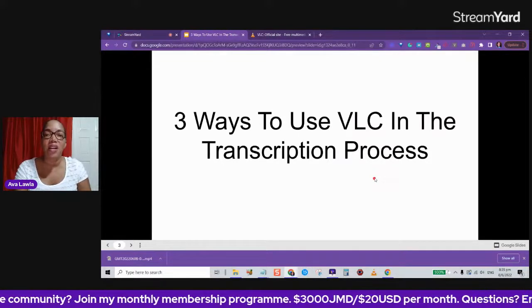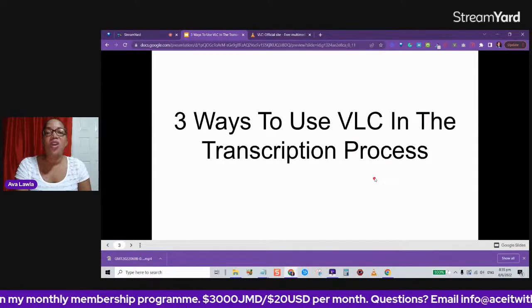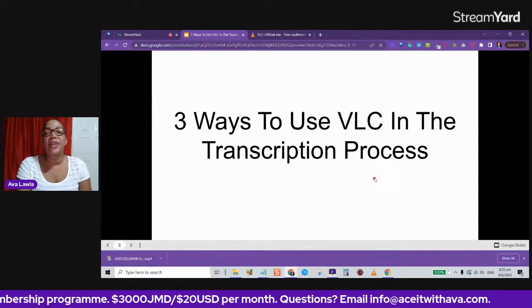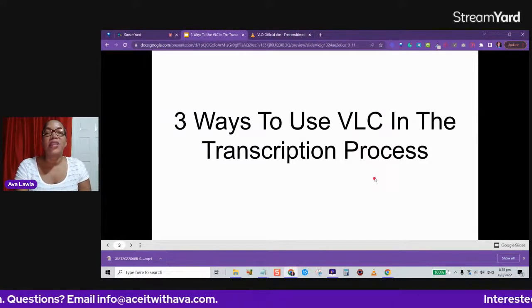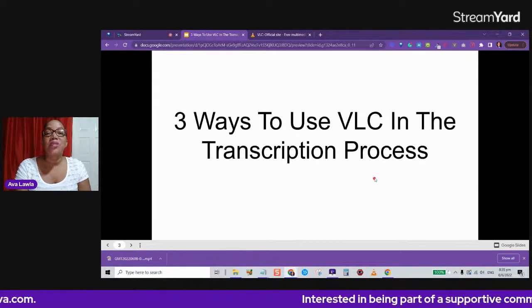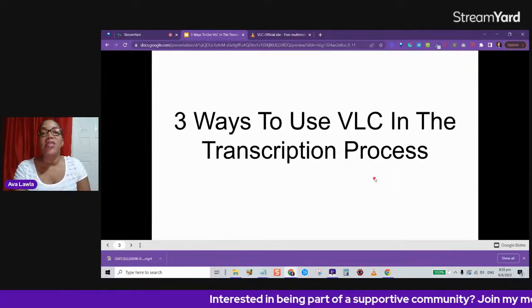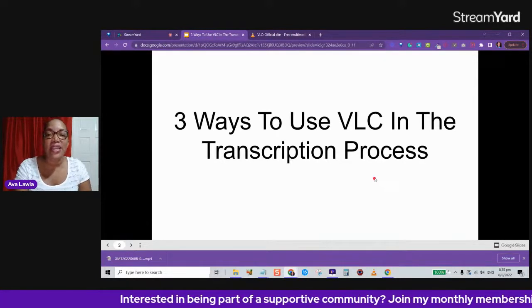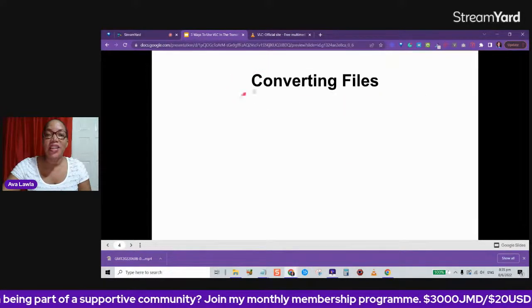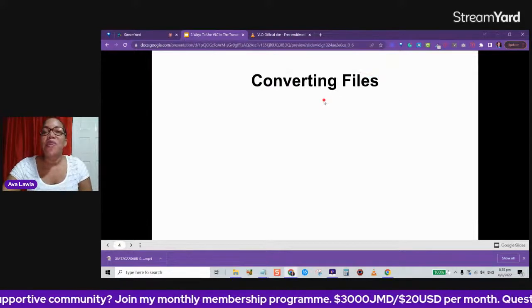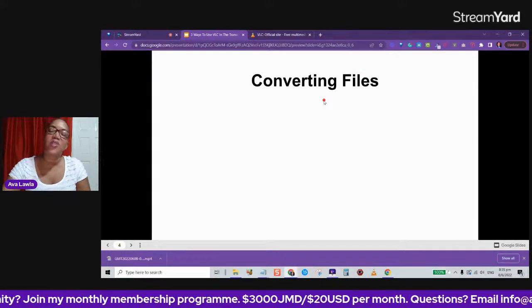So you'll create a text document, either Microsoft Word, or you can use a Google Doc or create it as a PDF file. Now, what happens is that sometimes the audio or the video file, you receive it in a format that you are unable to use in maybe a transcription tool that you have to aid in the process. And VLC is great for converting files. So you can convert files from one format to another.